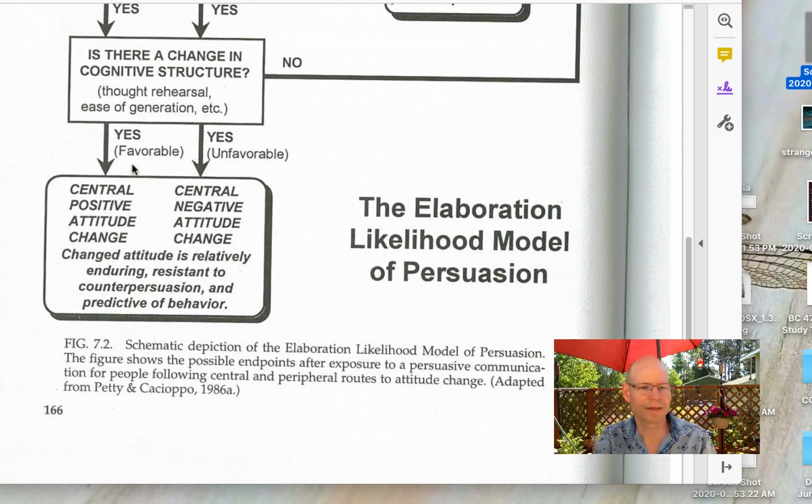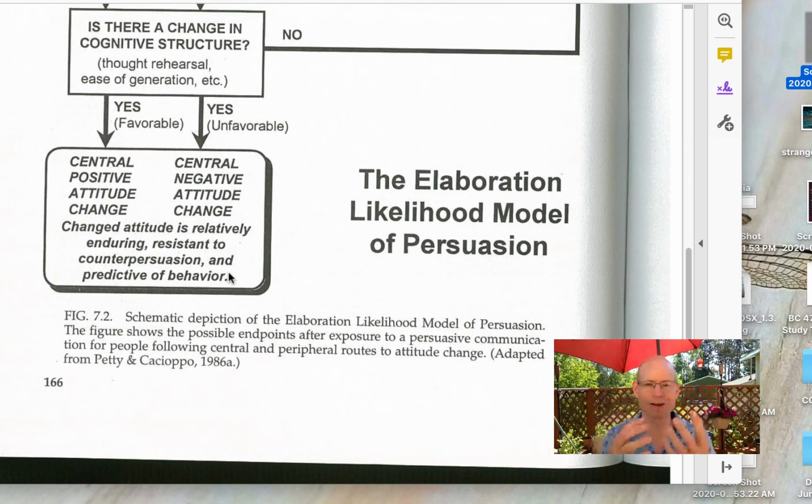If yes, and it's favorable, then you might have a positive attitude change. It's like, all right, you persuaded me. And if it's yes, you're doing all these things, and it's like, yeah, I really, really hate this candidate now, or I'm definitely not going to buy this car, whatever it might be, then you still have a strong central route attitude shift, but in a negative direction.